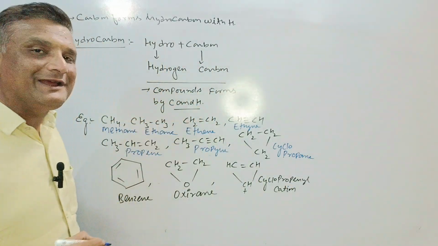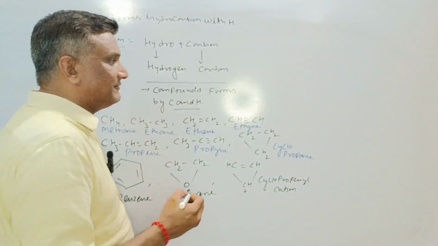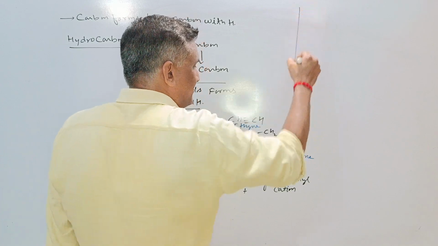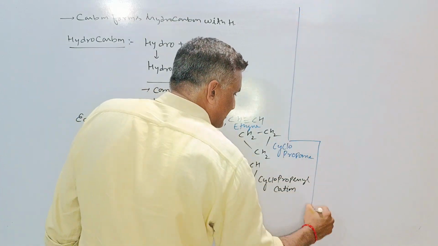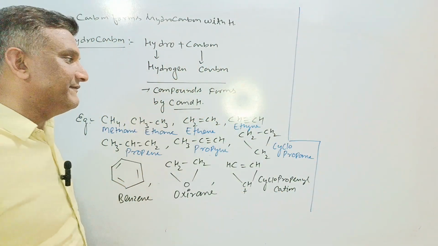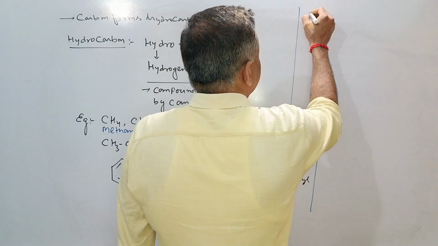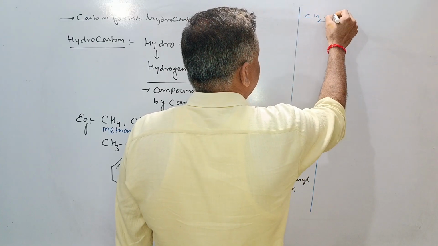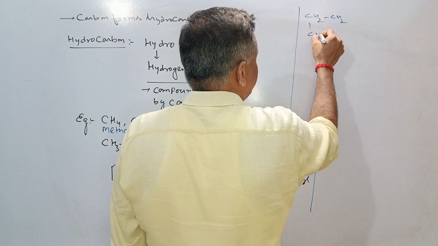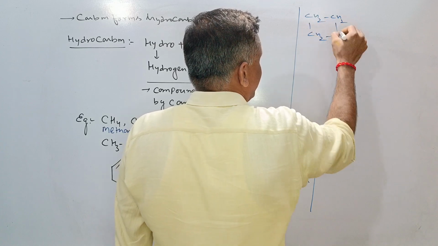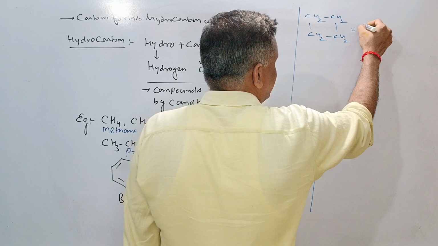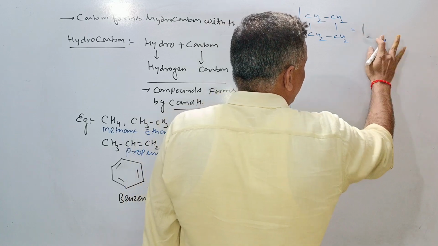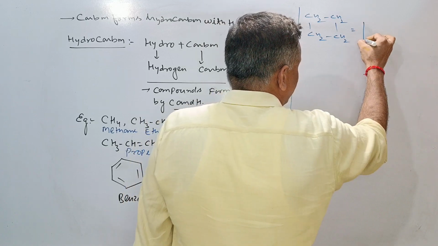If anybody wants to take any example, then we can take a lot of examples regarding hydrocarbons over here. If these are not sufficient, then we can take the example of cyclobutane. This is the example of cyclobutane, and it can be written in bond line structure as follows.